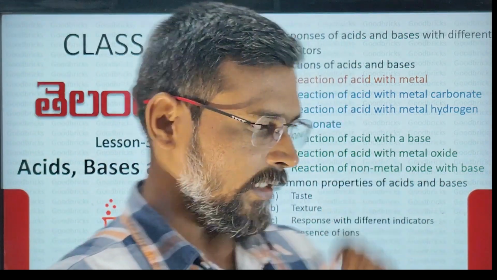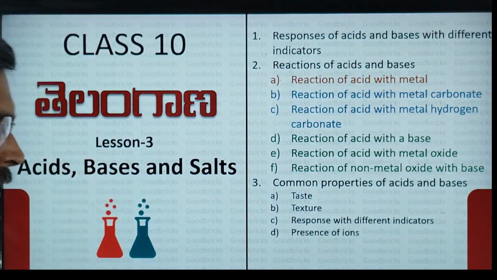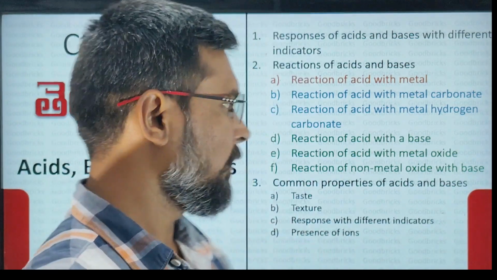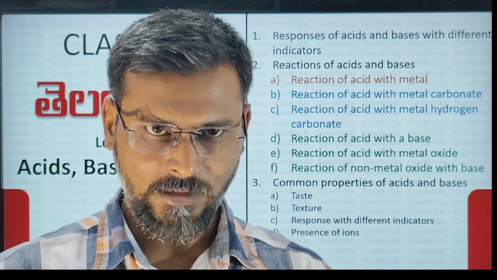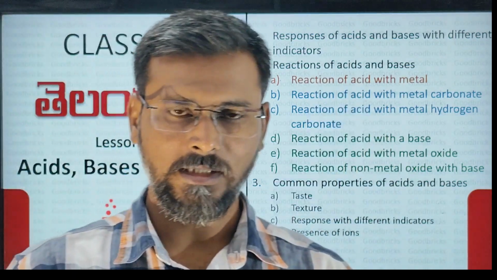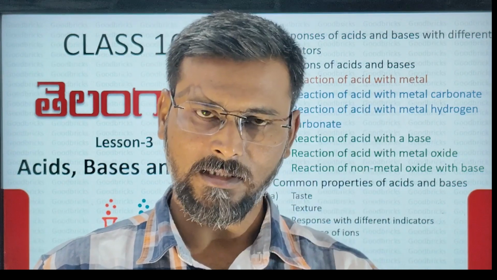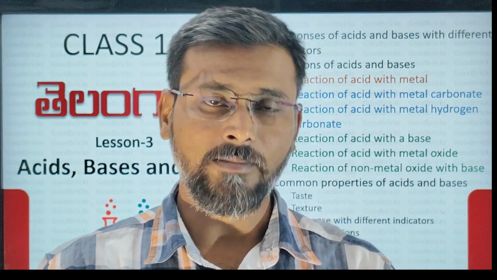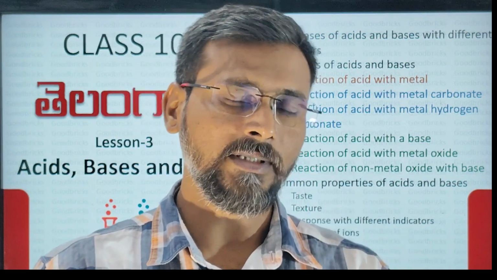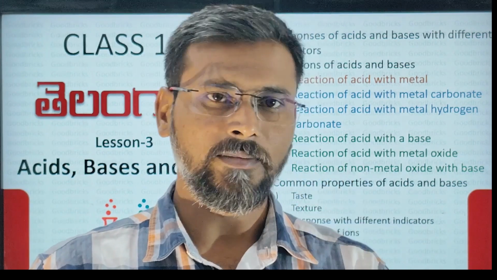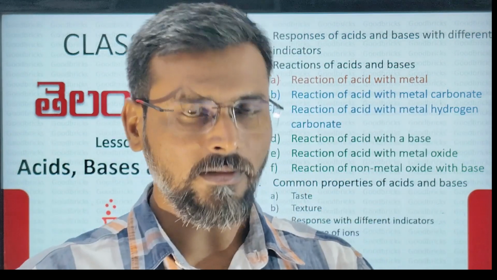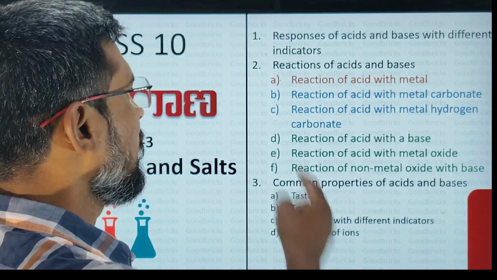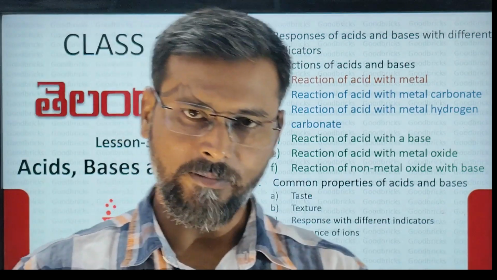Next, in our third lesson, acids, bases and salts, we have 7 different important questions. First of all, let us see 3 questions. First important question is responses of acids and bases with different indicators. Means acid with blue litmus, acid with red litmus, acid with phenolphthalein, methyl orange. Questions related to this table can be asked in the exam. Then reactions of acids and bases.